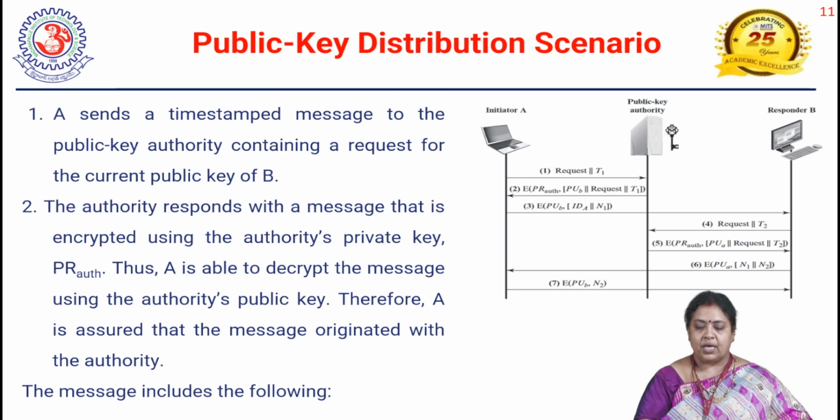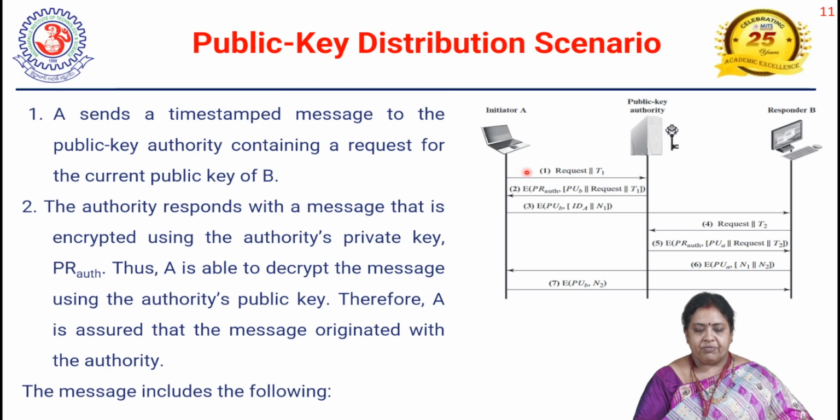How is it going to happen? See here, one public key distribution scenario by using the public key authority. So check here. This is a public key authority, and A and B want to communicate. Here we call A the initiator because A wants to communicate with B. In order to have communication, A must know the public key of B. How can the public key be known? By using the public key authority. Now A is going to send a request to the public key authority to issue the public key of B.